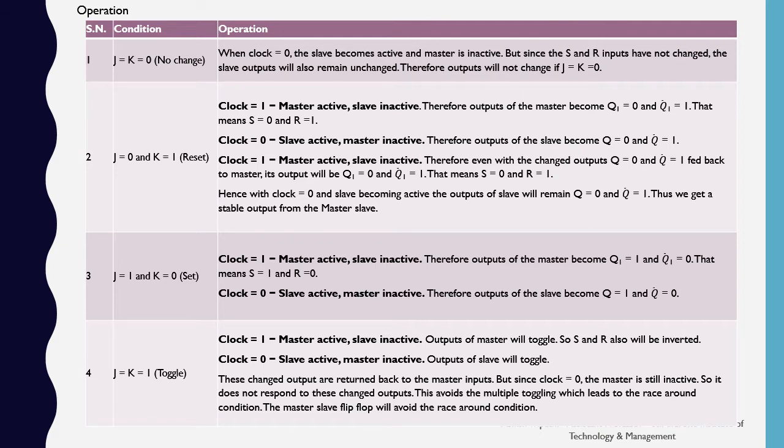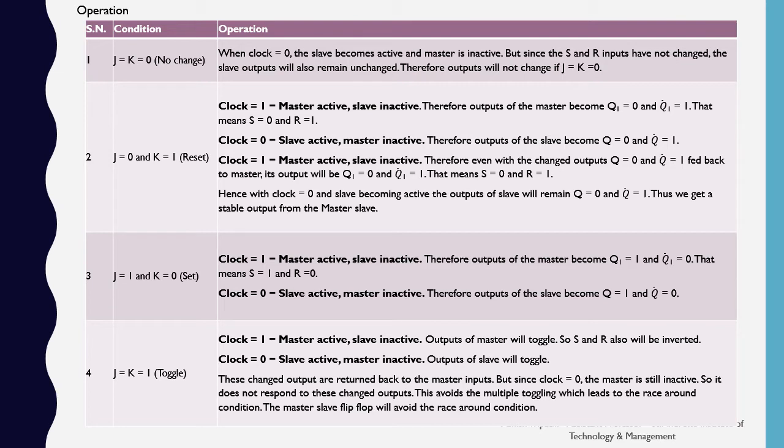When J equals 0 and K equals 1, for a positive clock, that is clock equal to 1, the master is active and the slave is inactive. In this, the output of the master becomes Q1 equals 0 and Q1 dash equals 1, that is S equals 0 and R equals 1. When the clock goes to 0, the slave is active and the master inactive, the input for S was 0 and the input for R was 1, hence the output Q becomes 0 and Q dash becomes 1.